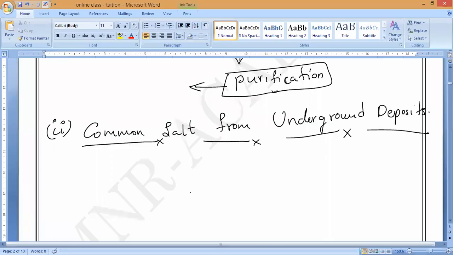What is the color you found? Reddish white, light brown color. Actually, the nature of this rock salt is light brown color. Why is it brown? Can anybody say? Because it contains some impurities. That is the reason they will ask in the exam. Yes, it will go for purification, but these impurities will be inside.